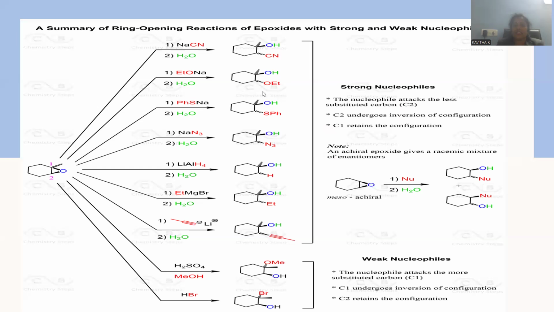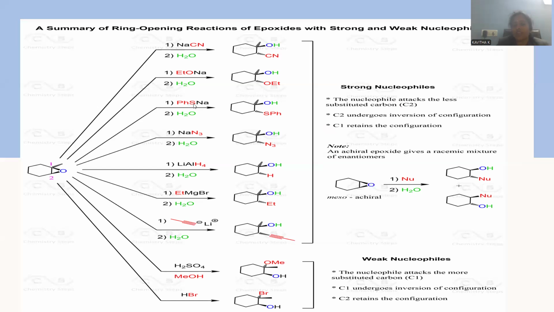And this is the one where ethoxide is taken as a nucleophile and attached to the carbon directly, and water releases one of the H plus towards the oxygen, giving rise to hydroxyl, so that we can mention it as ethoxyhydrin. And here is the molecule where sodium thiophenoxide is used.